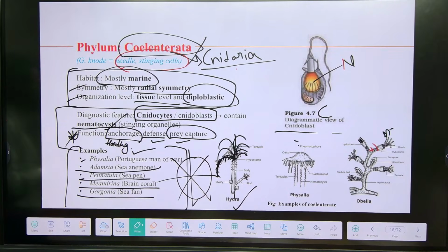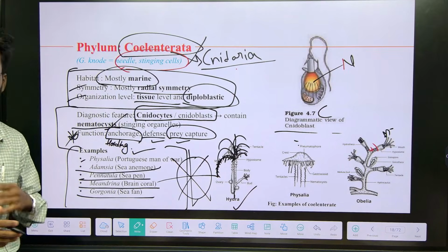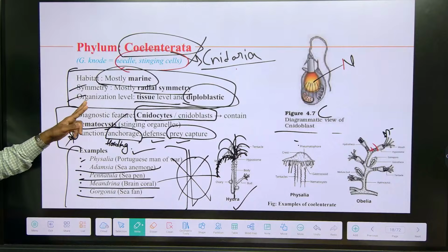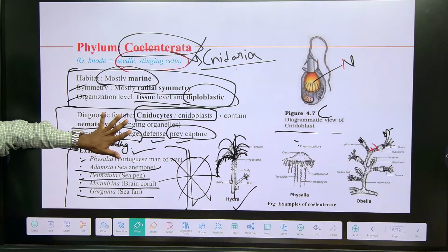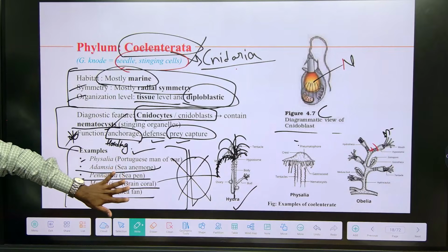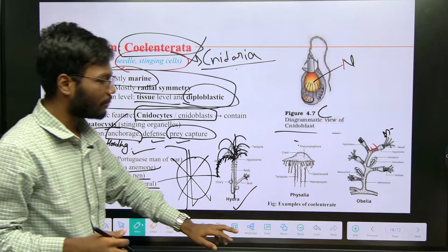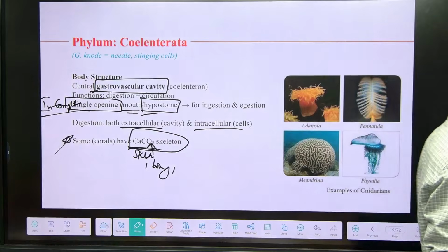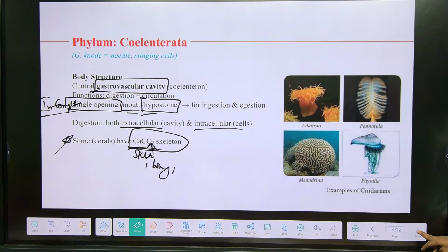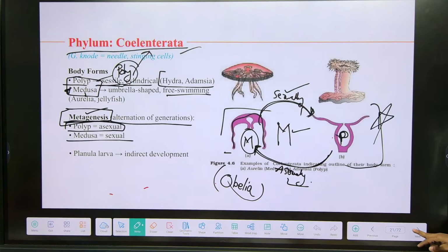When you remember phylum Porifera, remember its symmetry; Coelenterata, radial symmetry, like that you have to remember everything, symmetry and organization. If there are any characteristic features, remember them and also the examples. Other than this, nothing is required. Right? We completed two phyla, Porifera and Coelenterata.